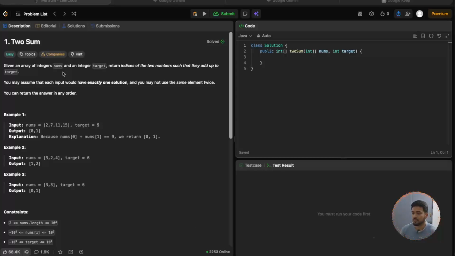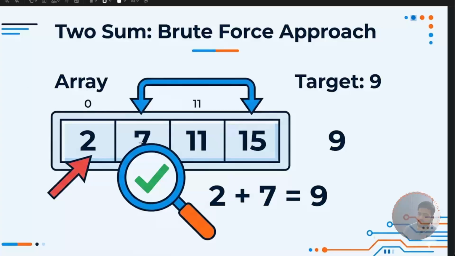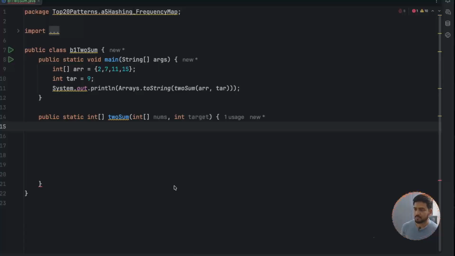If you just look at the problem statement, the input is given as an array of numbers and the output is the sum of two numbers as the target. If you look at the brute force approach, it just says that we have to discover each pair and try to sum them. If we find the target, we can just return. So let's look at the brute force approach.